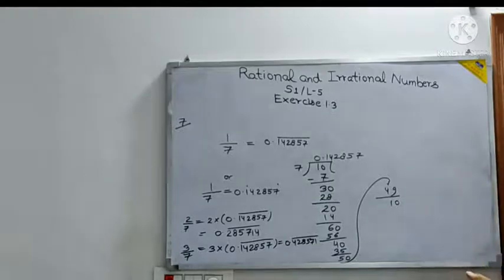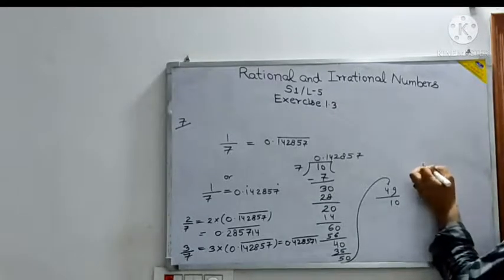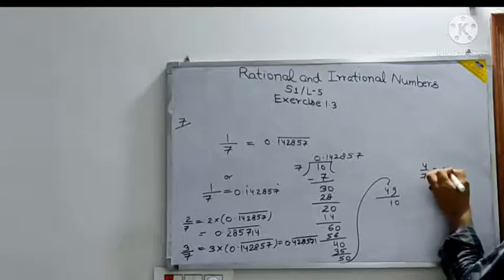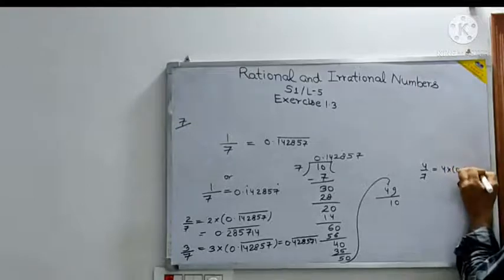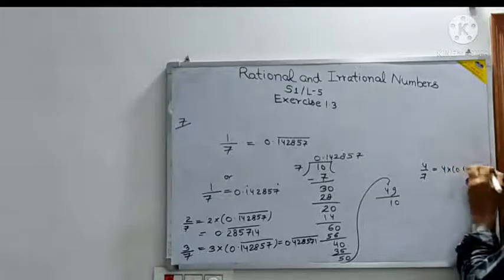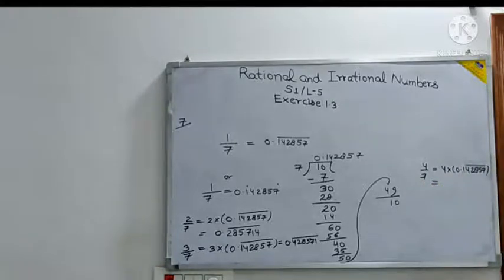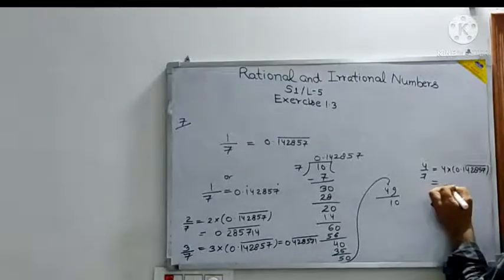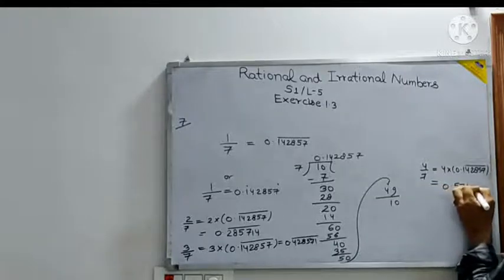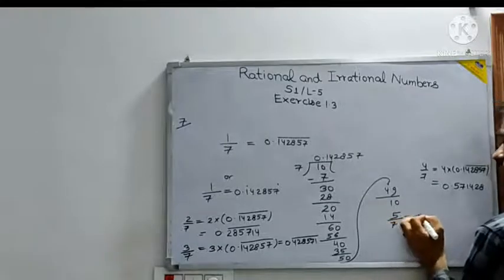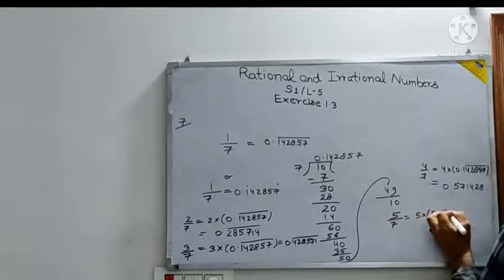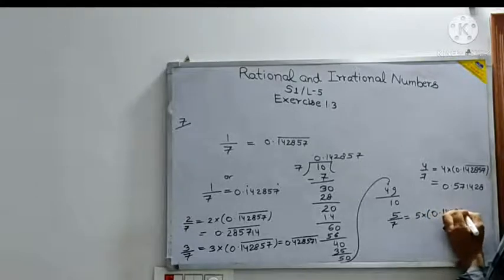Then what else is there? 4 by 7 is 4 into 0.142857 bar. When you multiply this with 4, what will come? 0.571428. Then 5 by 7 will be 5 into 0.142857.